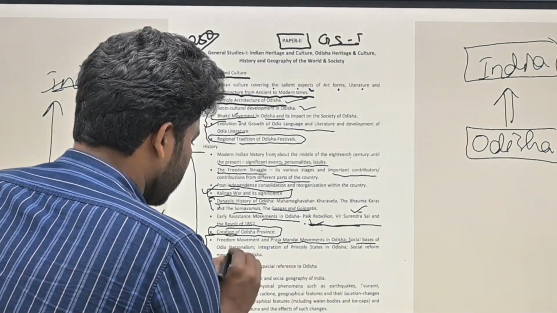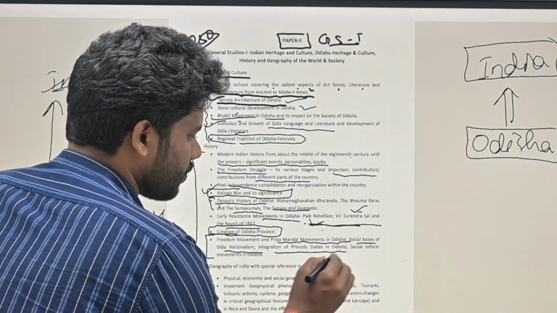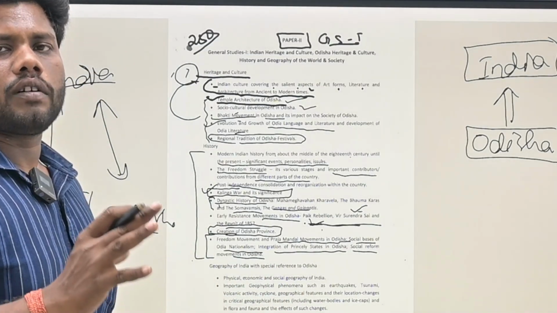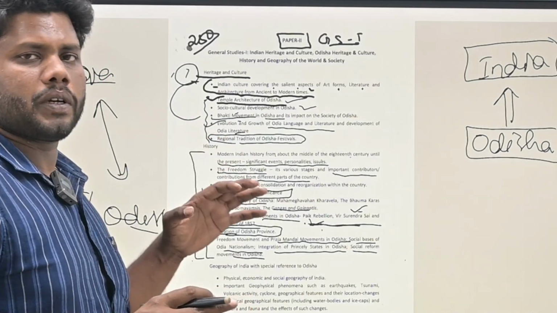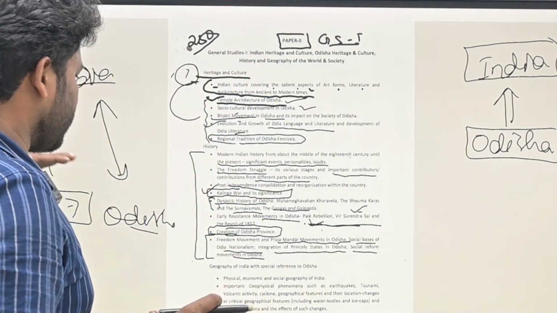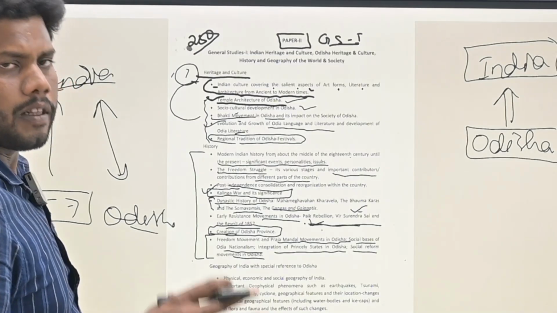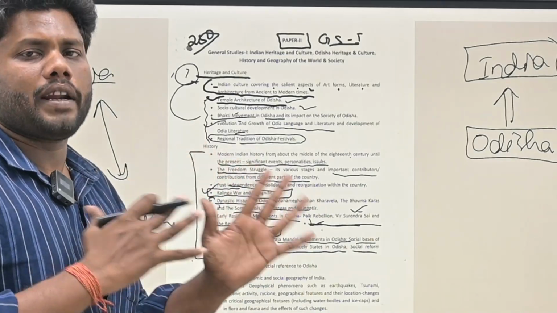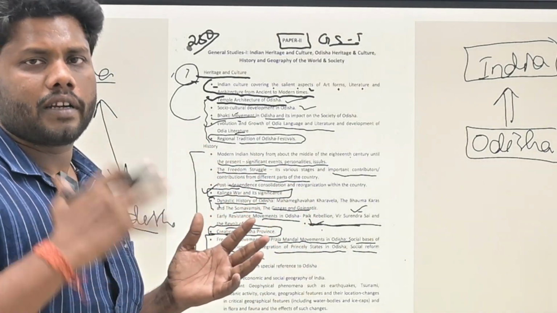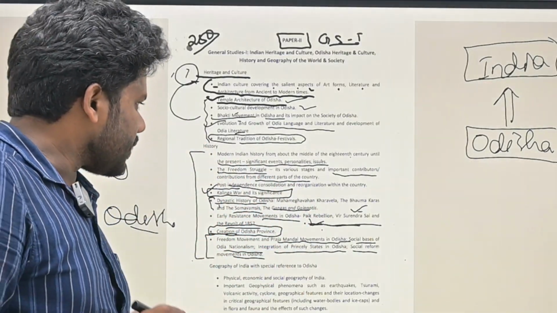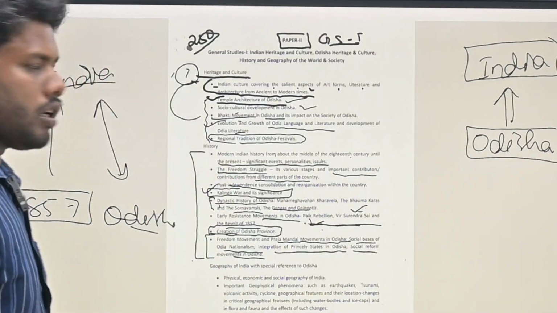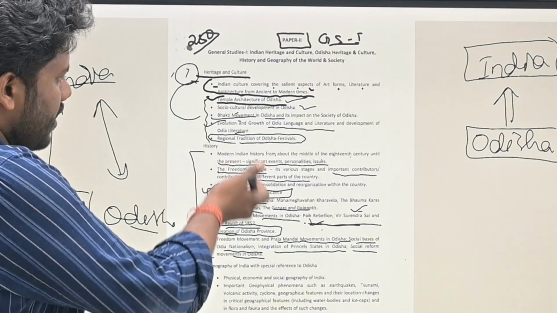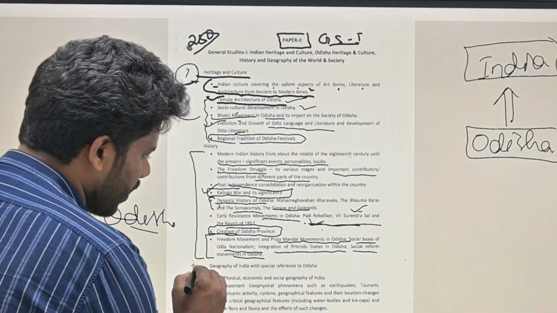Social basis and Odia nationalism, integrated princely states of Odisha, social reform movements in Odisha. That means they are trying to cover the things with respect to the Indian perspective, the 1857 revolt of Odisha with respect to India. So whenever you study those types of topics, you need to have a comparative narration and comparative approach for your answer writing. So this is about GS Paper 1 or Paper 2. This is the history part. Next we can go for the geography part.